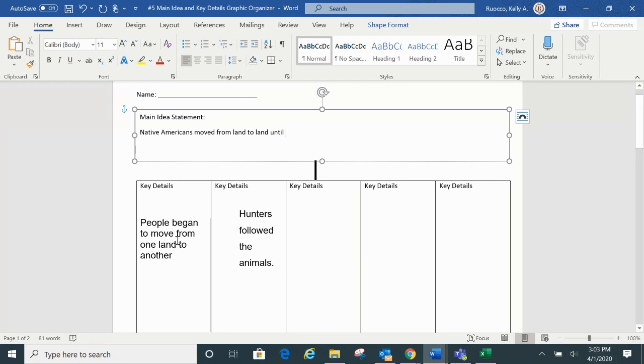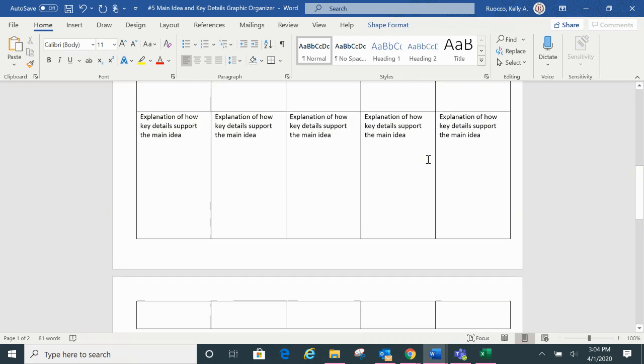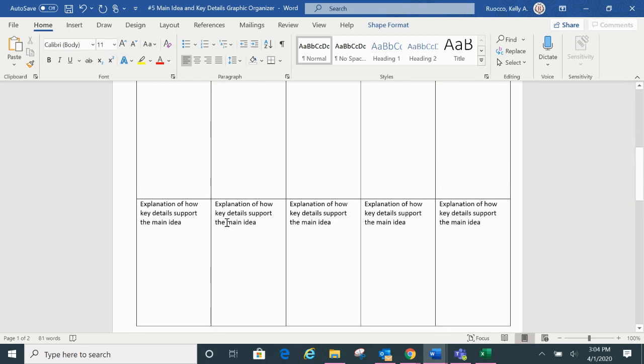So we found 2 of the details about the Native Americans moving and why they were moving. What happens next is where you put in these key details here, because we know in the text that we've read multiple times they didn't continue to move. Then in my main idea statement that says Native Americans moved from land to land until, you're going to finish that out. What happened? Okay, boys and girls, for today, since this is week 1, I don't want you to worry about this bottom part right now.